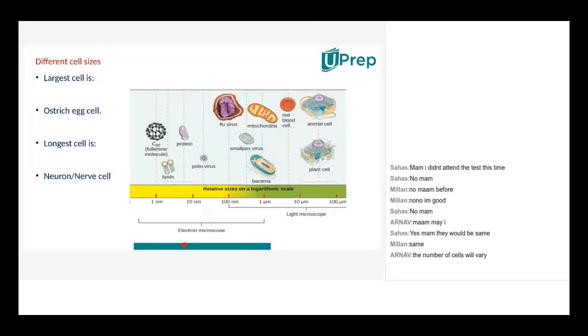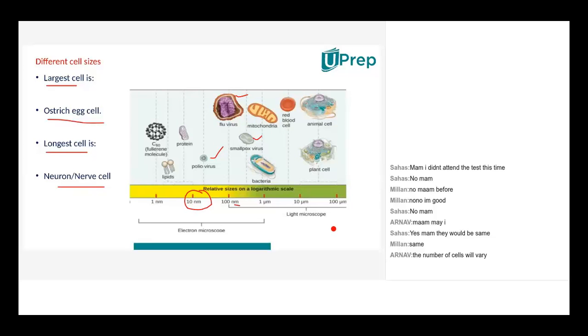Then, if you take different cell sizes, every one of you might know the ostrich egg is the largest cell and the nerve cell is the longest cell. Here the relative sizes of different cells and cell organelles are shown on a chart. See, poliovirus will be in nanometers. I hope you know nanometers means the range of 10 to the power of minus 9 meters. Such a minute virus. Then the smallpox virus, flu virus, common cold virus, all those are in nanometers only.